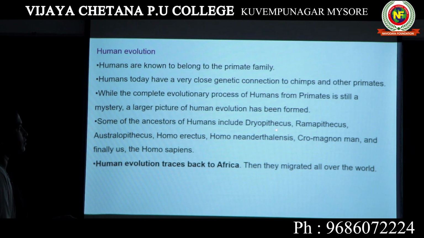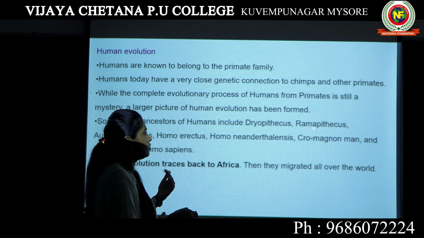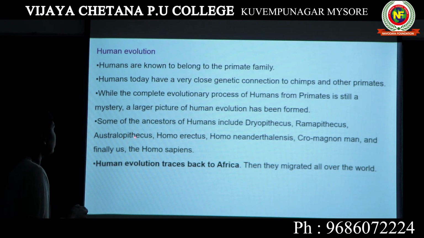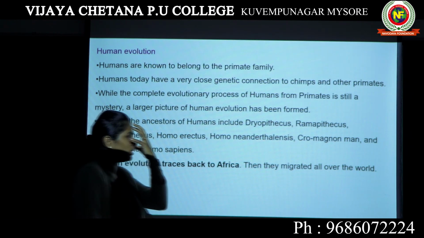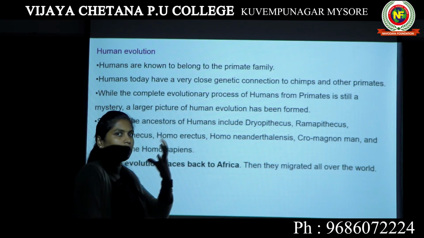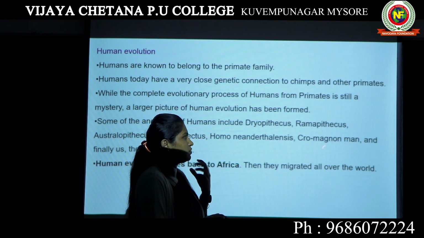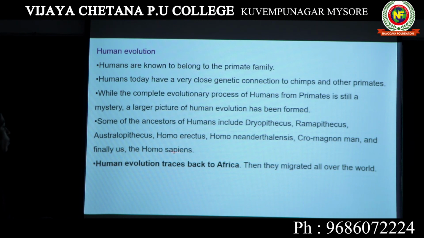We say Dryopithecus, they were walking on 4 legs. Then Ramapithecus, they started to stand, and then came the Australopithecus, who were slightly bent. However, they were walking on 2 legs. Then Homo erectus, who stood straight, but their face looks like a chimpanzee. Then Homo neanderthalensis. If you look at their picture, their face is also a little elongated. They don't resemble a man, they resemble a chimpanzee. Cro-Magnon man is our ancestor whose face resembled ours to a greater extent. And finally us, the Homo sapiens.